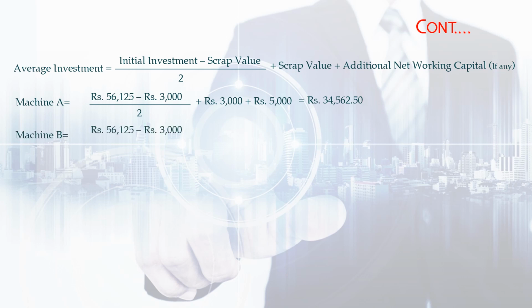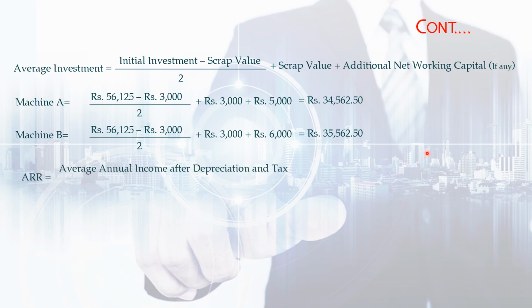Next, for machine B, rupees 56,125 minus rupees 3,000 divided by 2 plus rupees 3,000 plus the additional net working capital of rupees 6,000. Only this information is different from machine A. So we are getting rupees 35,562.50.